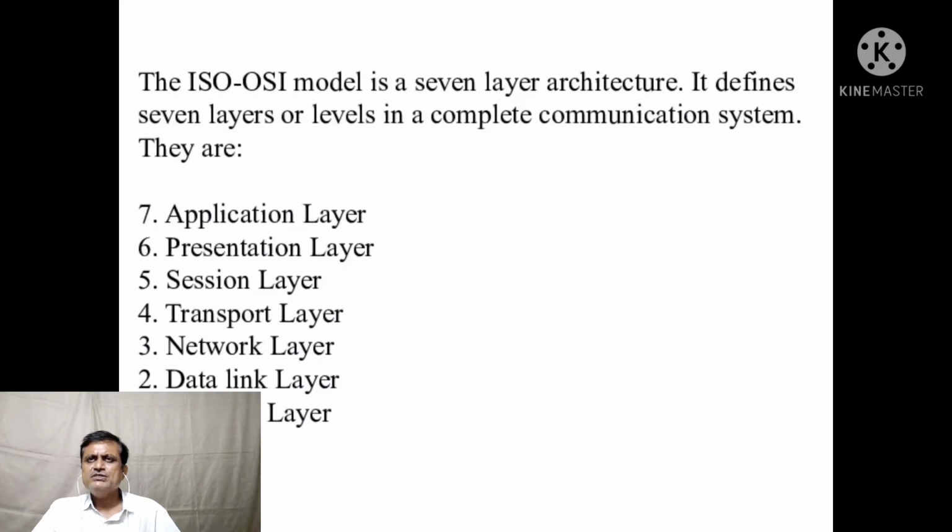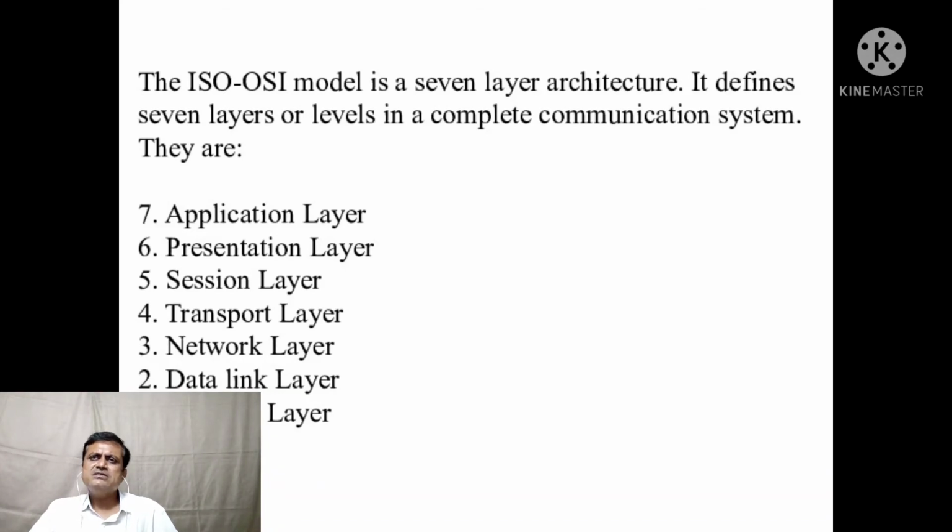The ISO OSI model is a 7-layer architecture. It defines 7 layers or levels in a complete communication system, that is, number 7 application layer, number 6 presentation layer, number 5 session layer, number 4 transport layer, number 3 network layer, number 2 data link layer, and the lowest layer is your physical layer through which actual communication occurs.